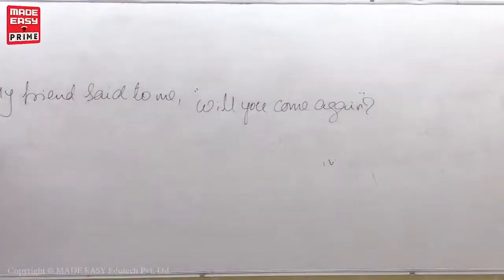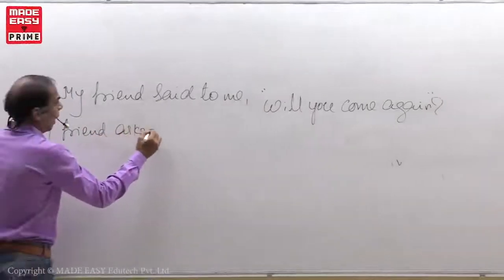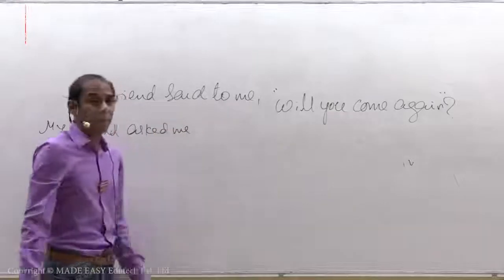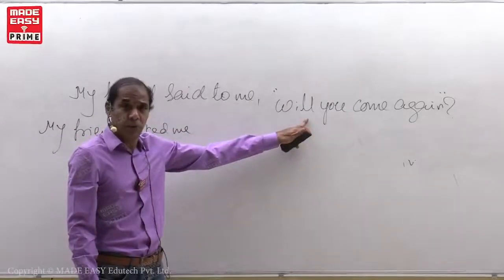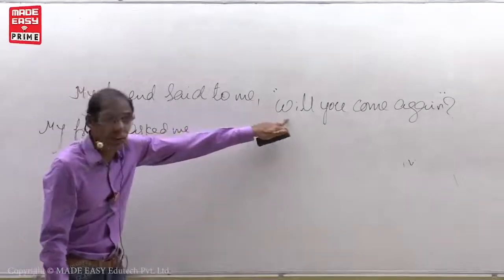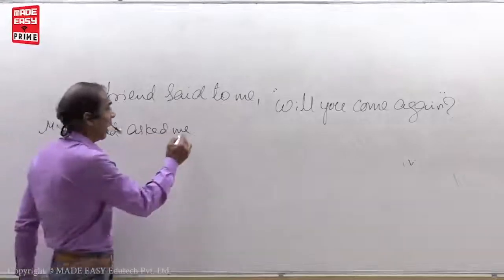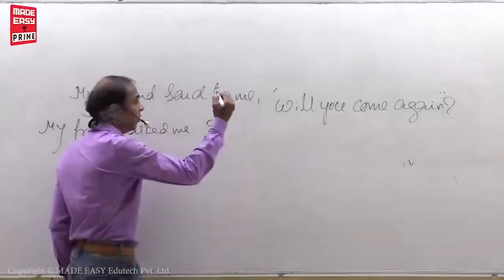Look, my friend asked me. Why? When the direct speech begins with the special verb, said to, both will change as asked. I told you, will is the special verb. So said to should be changed like asked. Asked me. Connect the two sentences with if or whether.